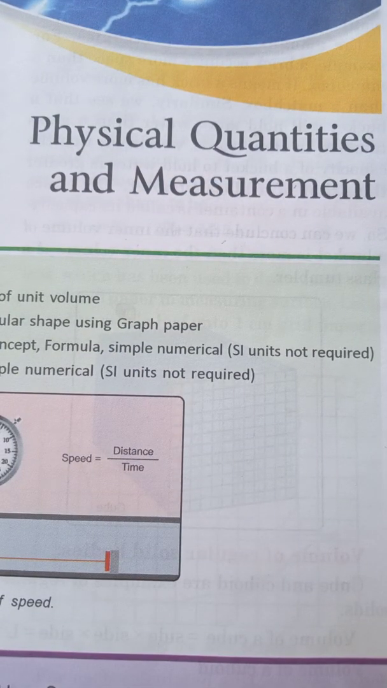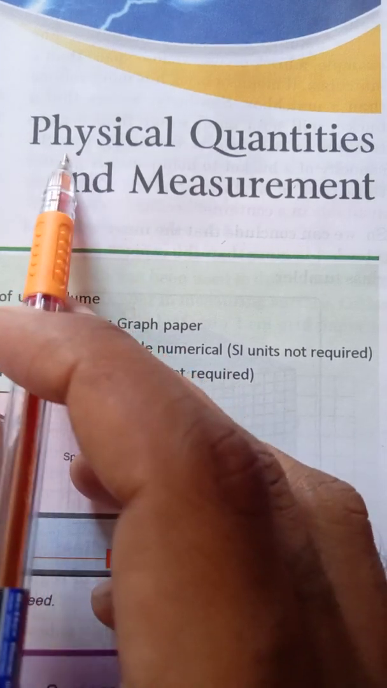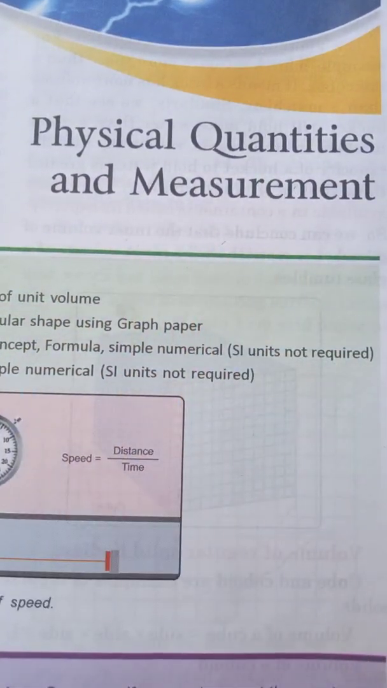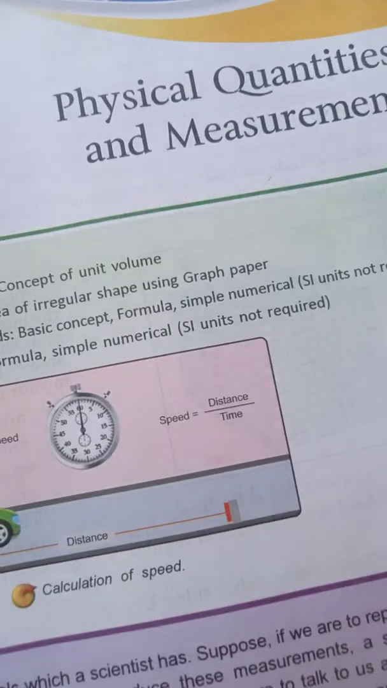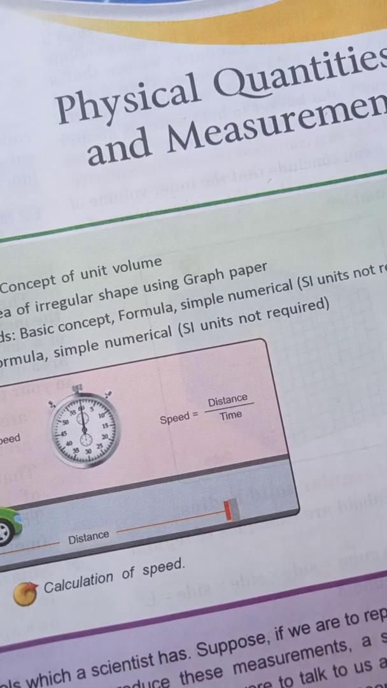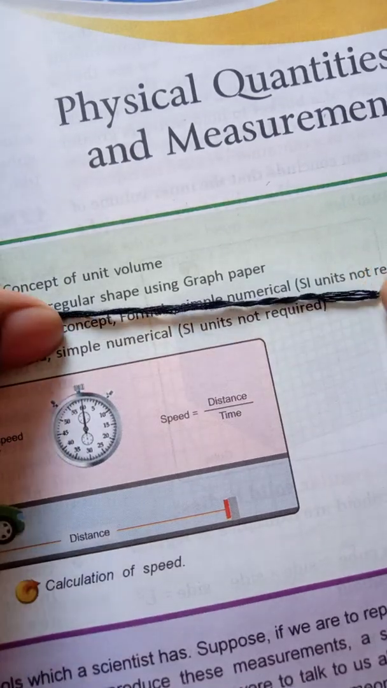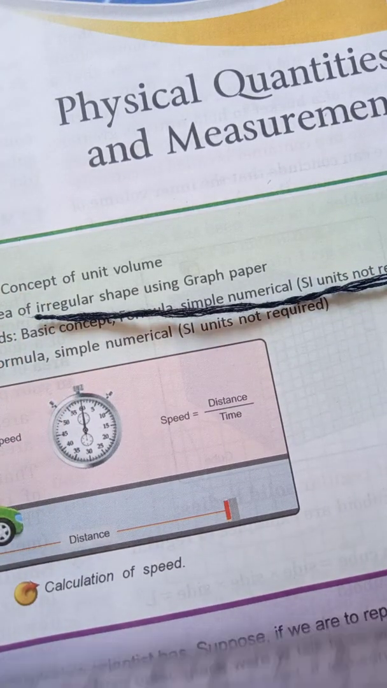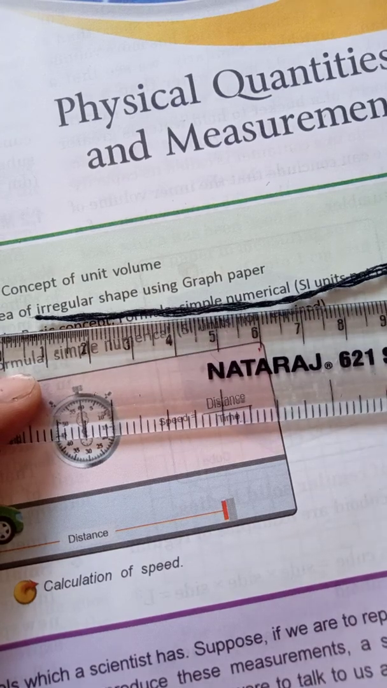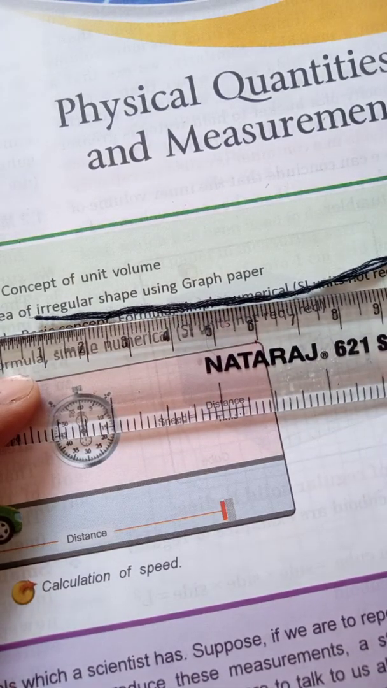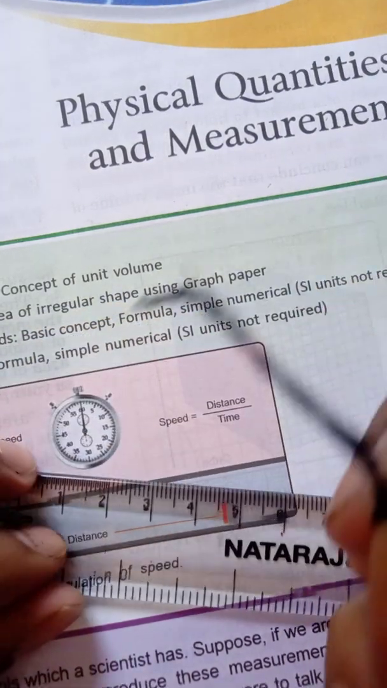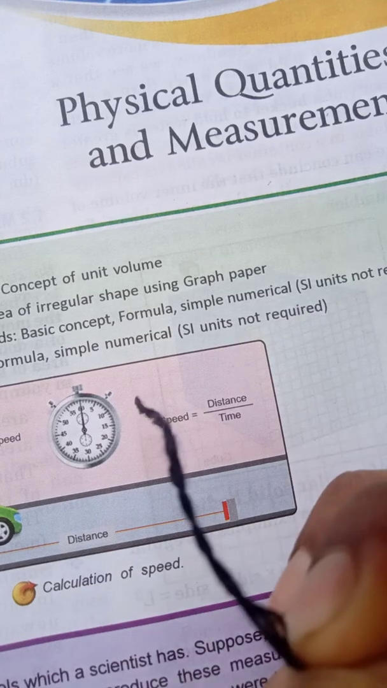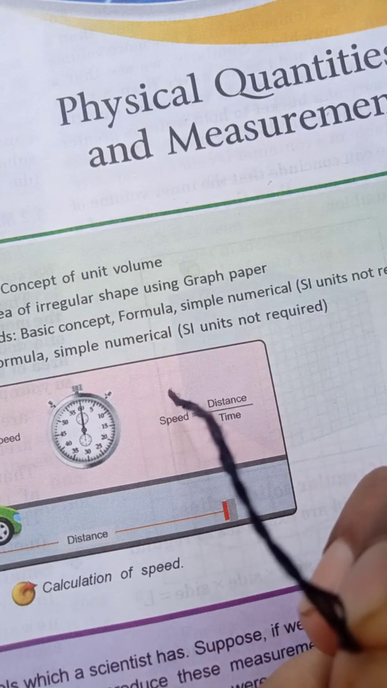Now the next is physical quantity. You can see the heading physical quantity. So students, what do you understand by physical quantity? Physical quantities, you can say, are the quantities that can be measured, that are measurable. For example, we have one thread, and now we're going to measure the length of this thread. How will we measure it? By using a scale. So students, this thread is an example of a physical quantity because we measure its length.